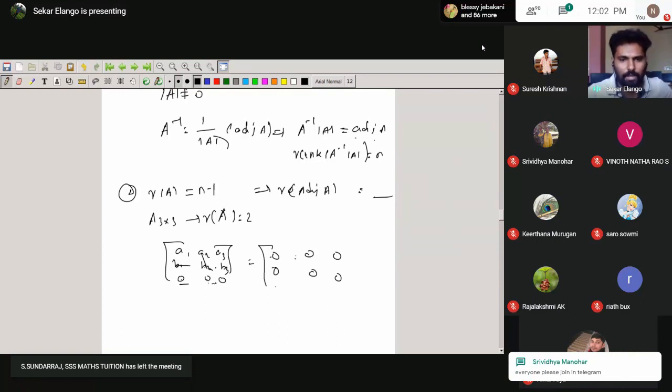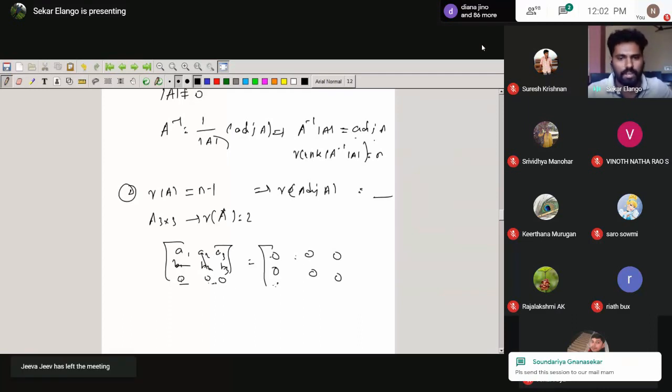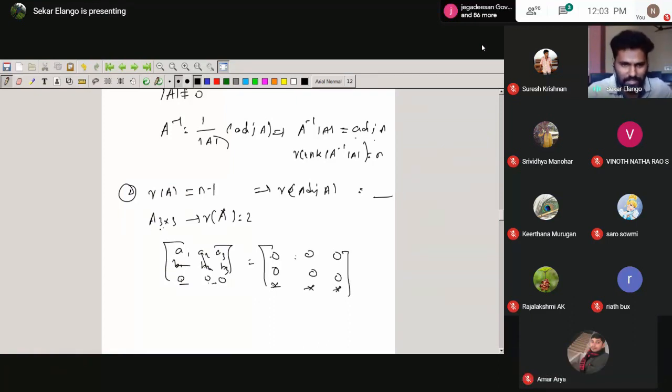Corresponding row and column you can cancel it, and for the cofactor you multiply by this value. So in this entry you cancel the corresponding row and column and take the determinant. So this will be non-zero. Here comes some non-zero entry, here also, here also a non-zero entry. So for a 3 by 3 matrix with rank of A equal to 2, we get the rank of adjoint of A is 1.